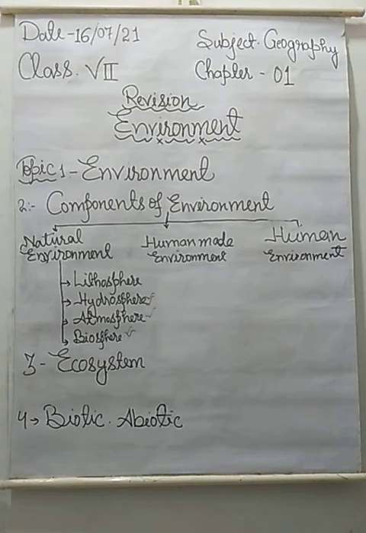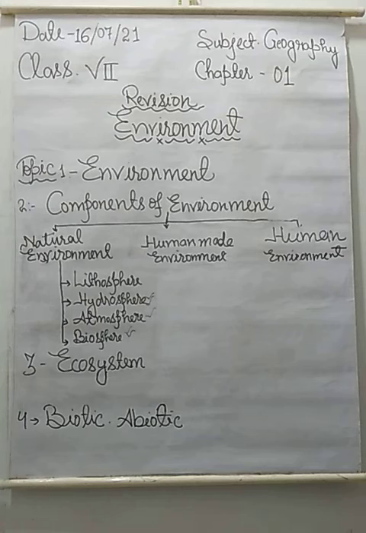So a desert makes a different type of ecosystem, and in a forest you can see a very dense forest, different types of small and tall trees, grasses and snakes and flies and spiders and a number of animals which live in the forest and create a different type of ecosystem.